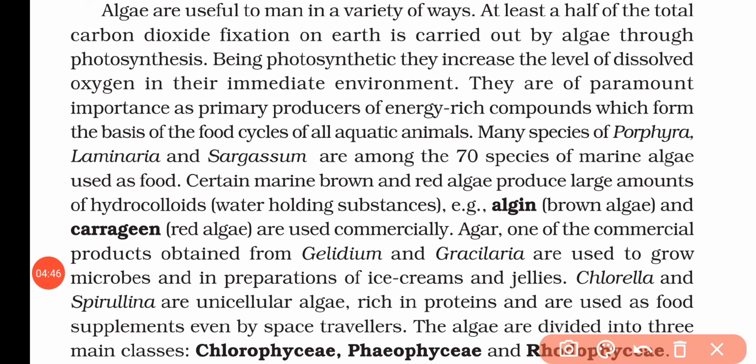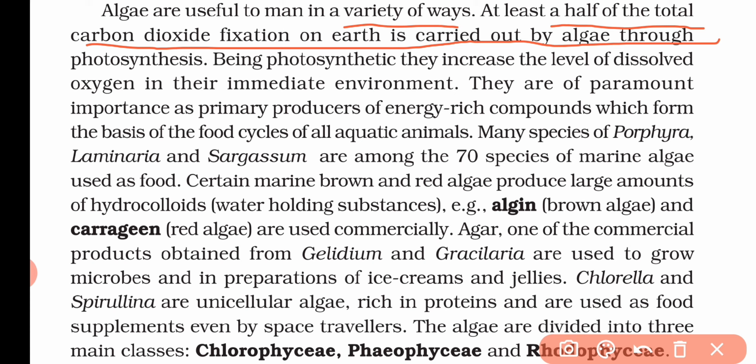Now algae are very useful for human beings in various ways. How? At least half of the total carbon dioxide fixed on the earth is fixed by algae through photosynthesis. That means these algae fix half of the total carbon dioxide in the atmosphere by photosynthesis.